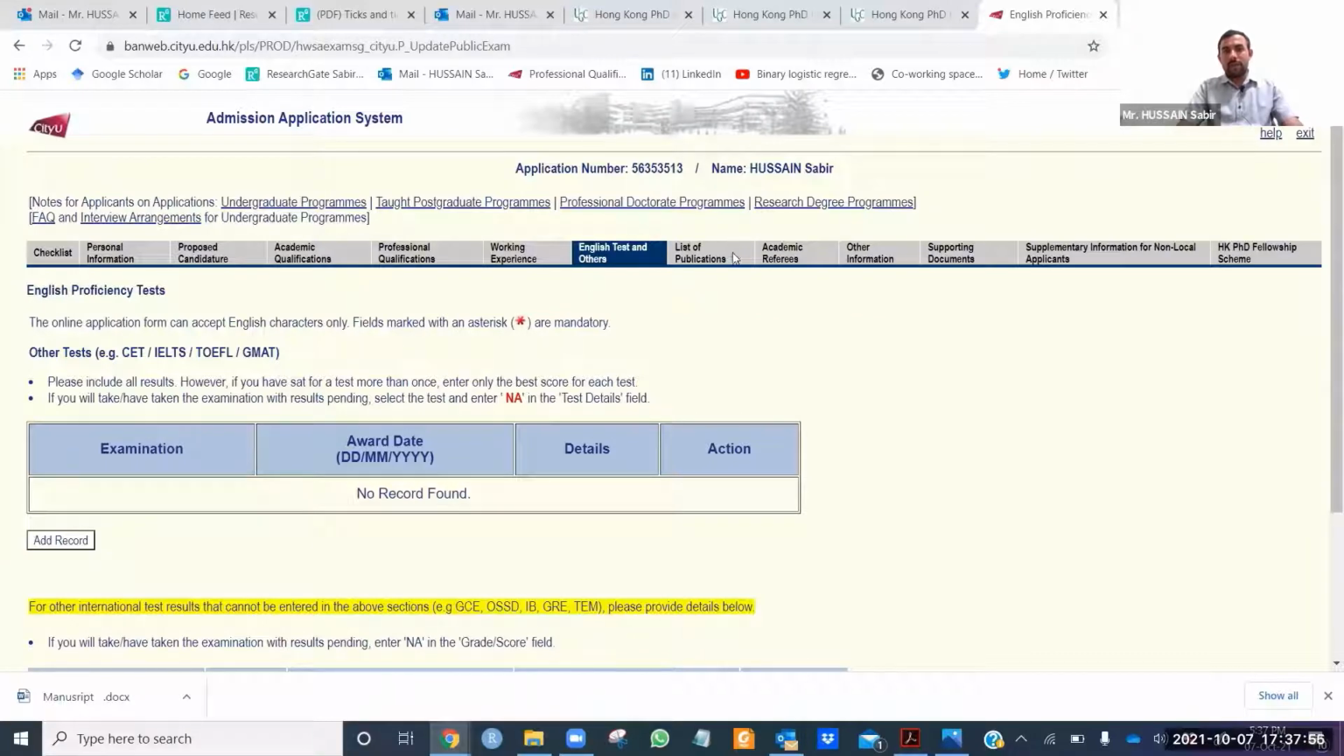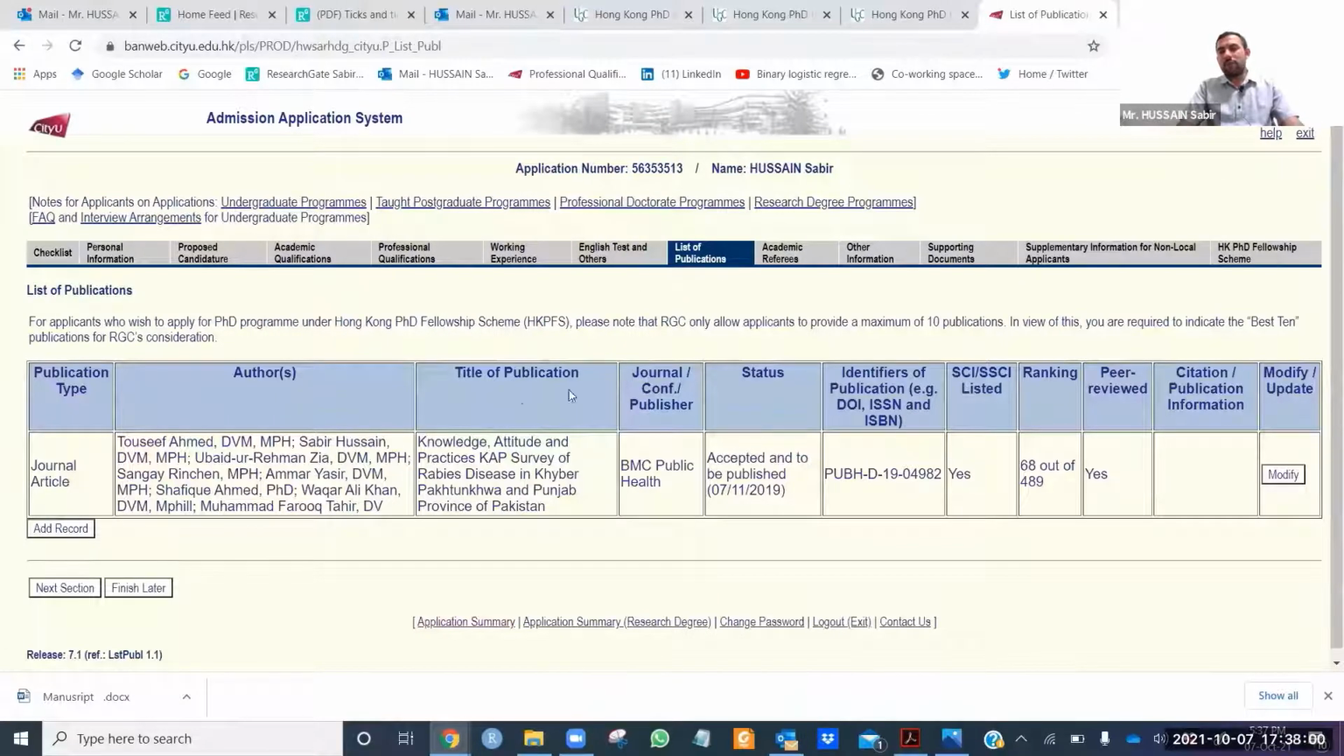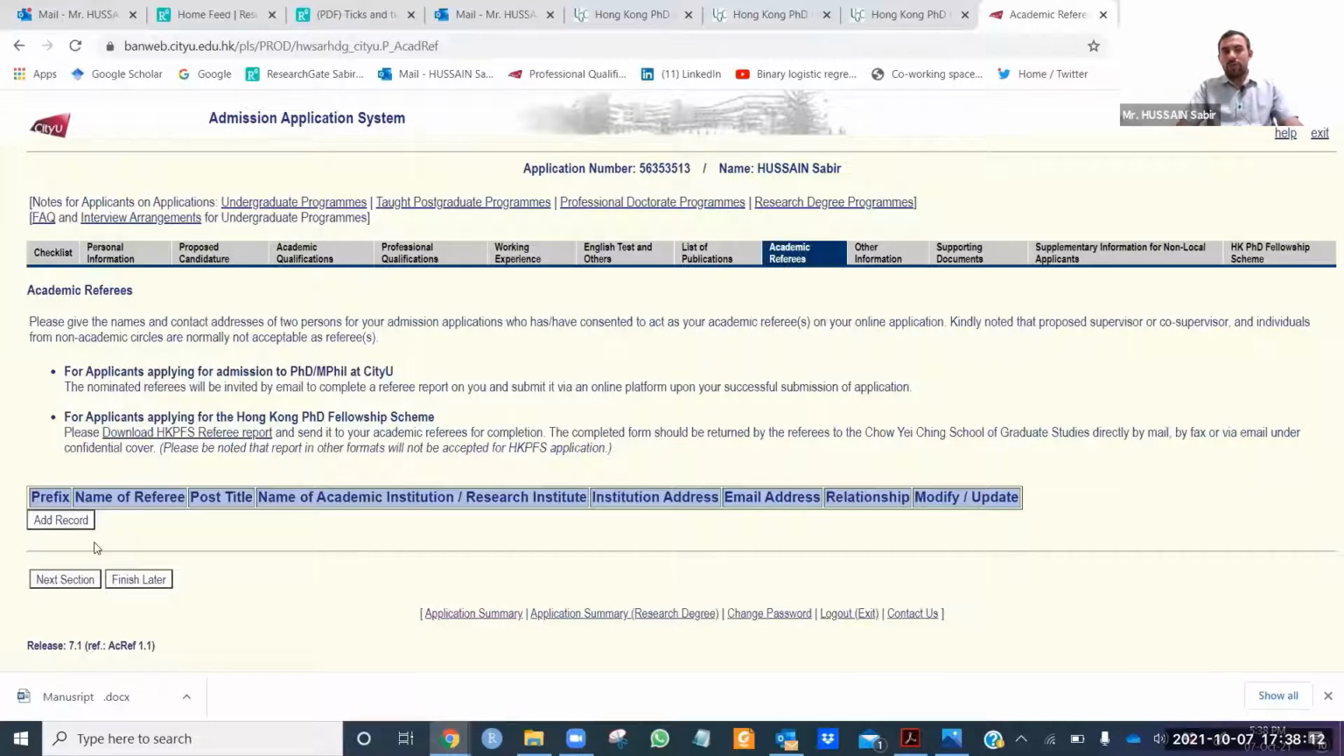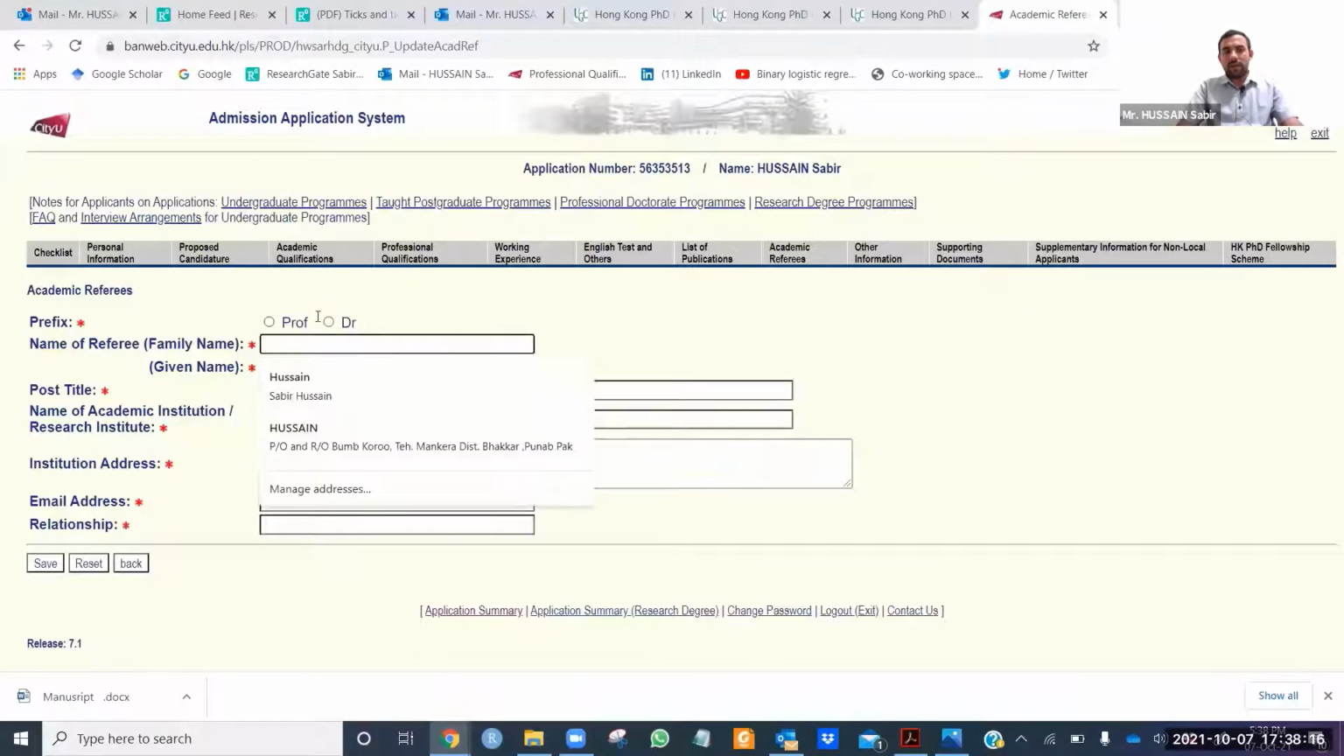Then list of publications. For my experience I only filled in one, but I have six to seven publications. You need to write them here by clicking on add record. Then academic referees. You need to write the academic reference here, so whenever you click on add record, like my professor.